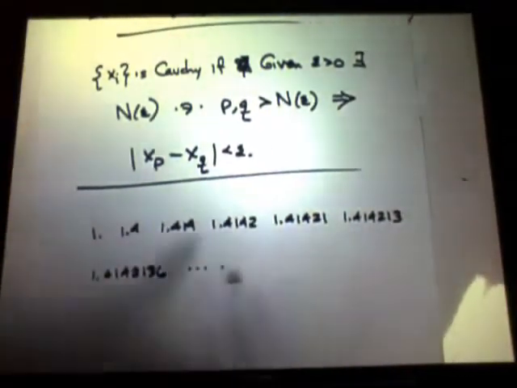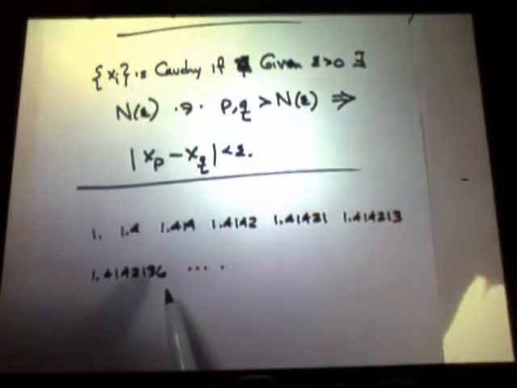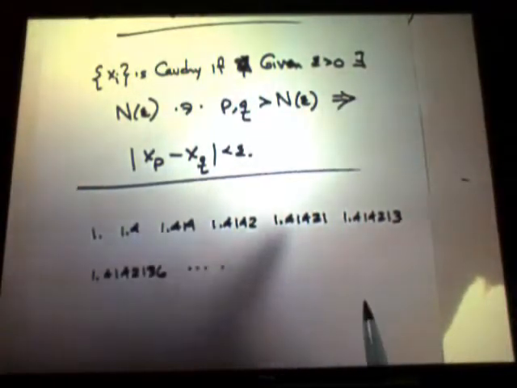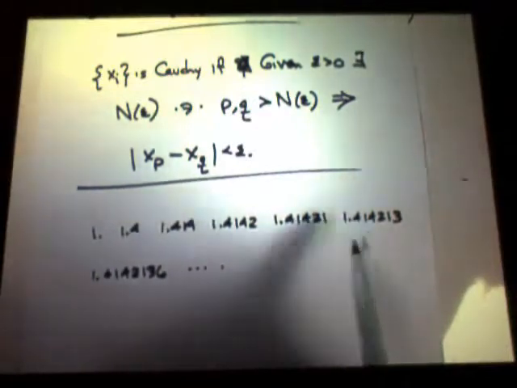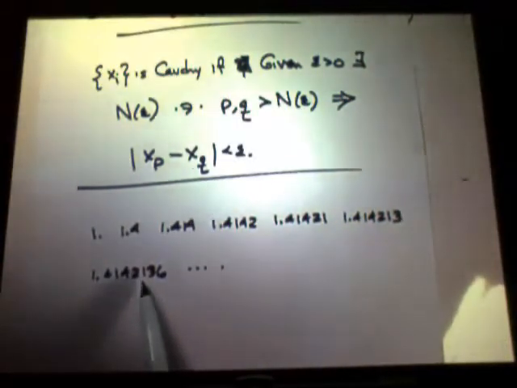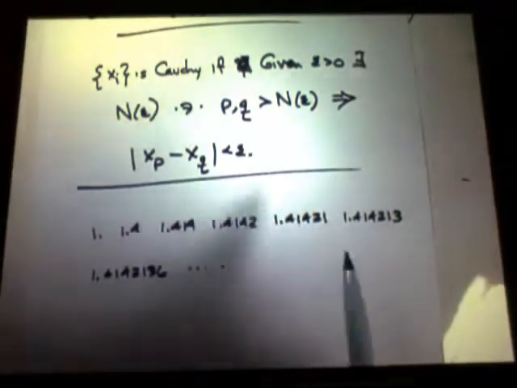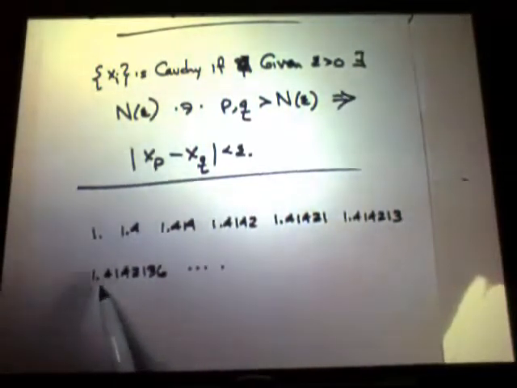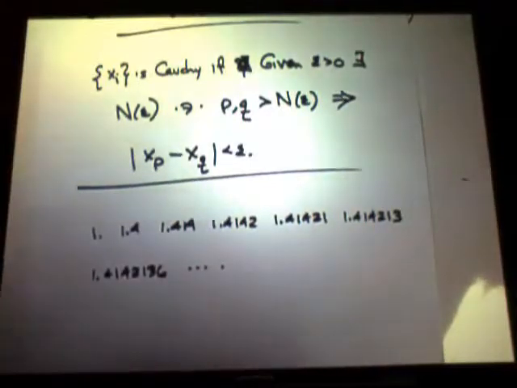These are all terminating decimals, so they're all nice rational numbers. You can see that these agree in all the initial significant digits, so they're getting closer and closer. This is a Cauchy sequence. If you give me an epsilon, I'll go far enough out that I agree in so many places that the difference is lower than your epsilon.